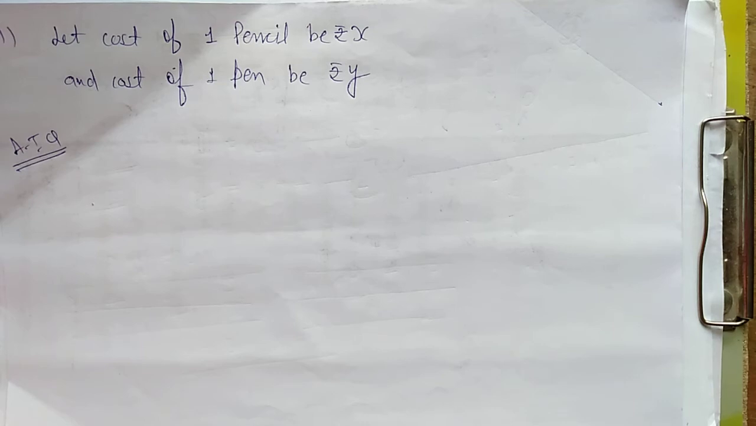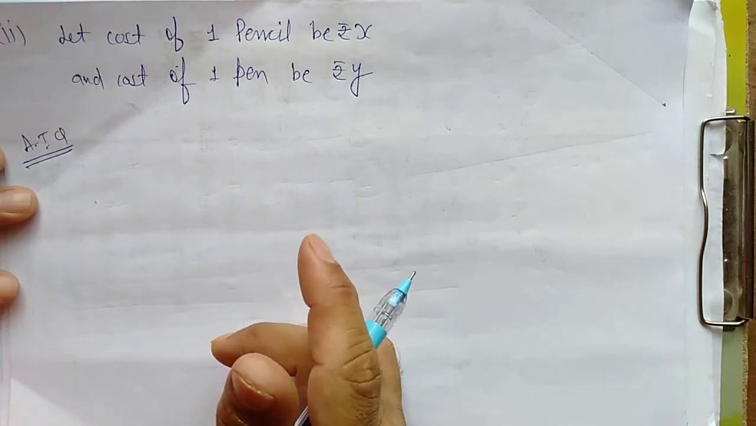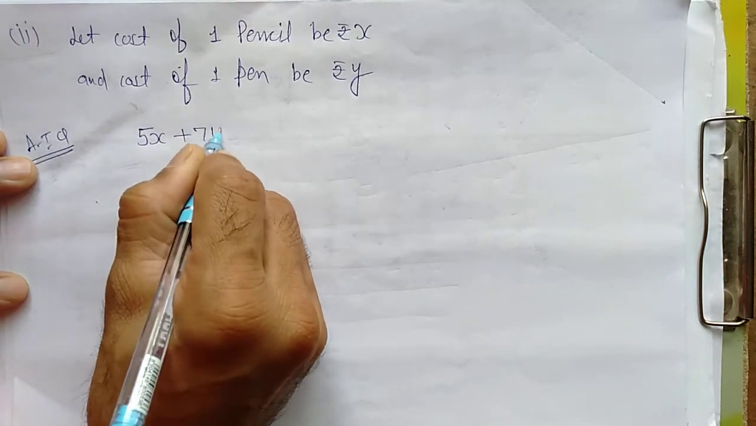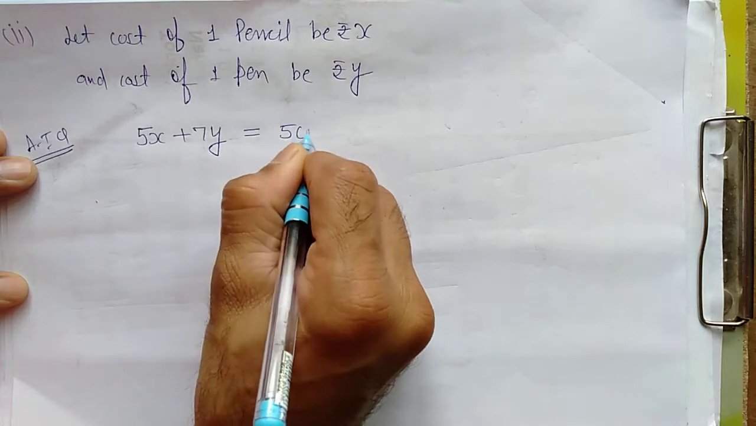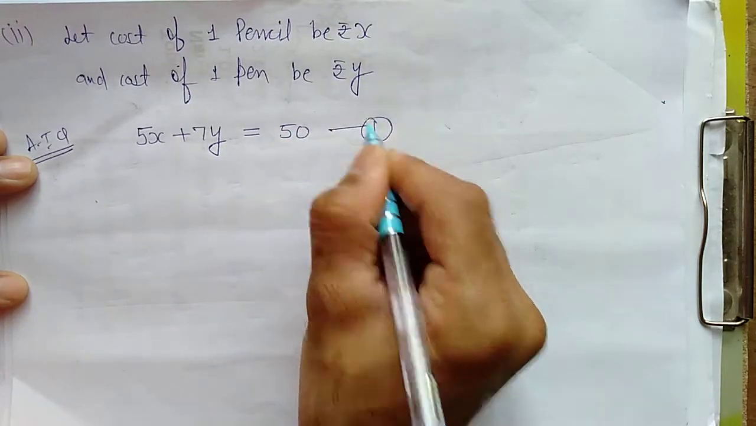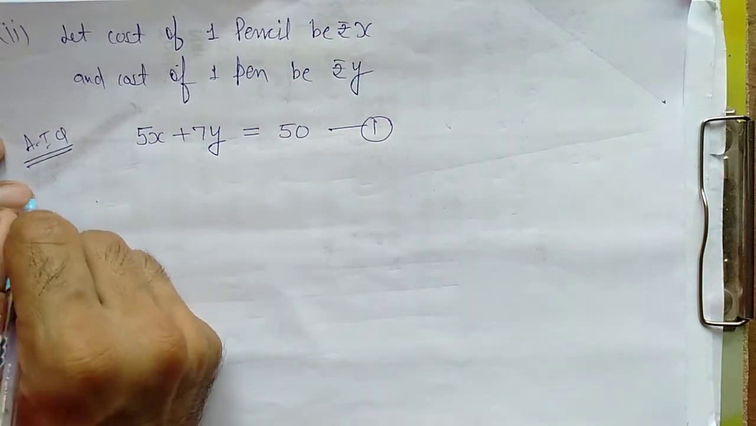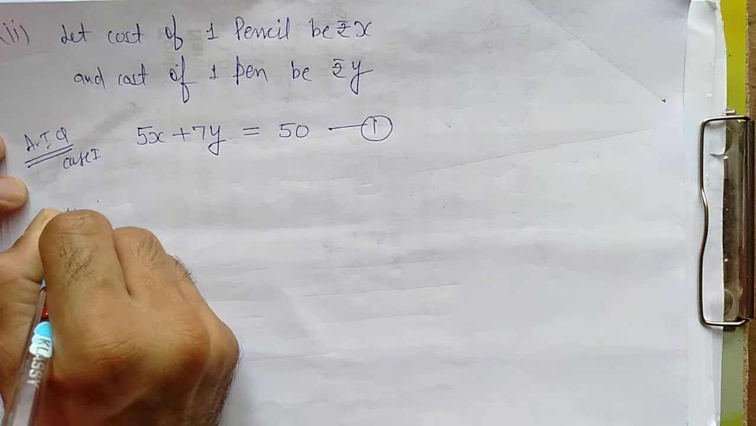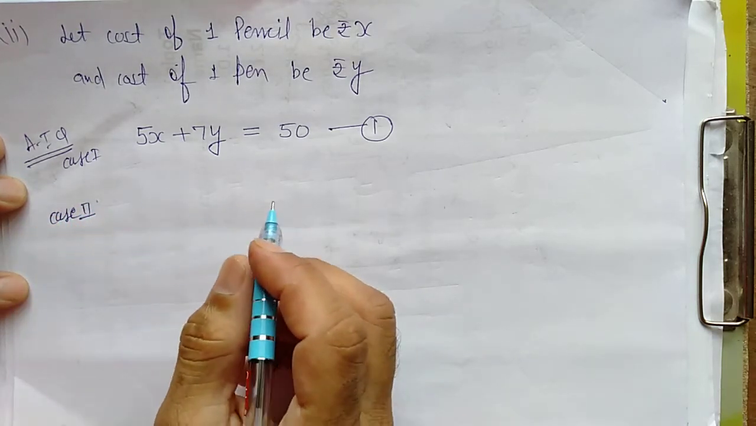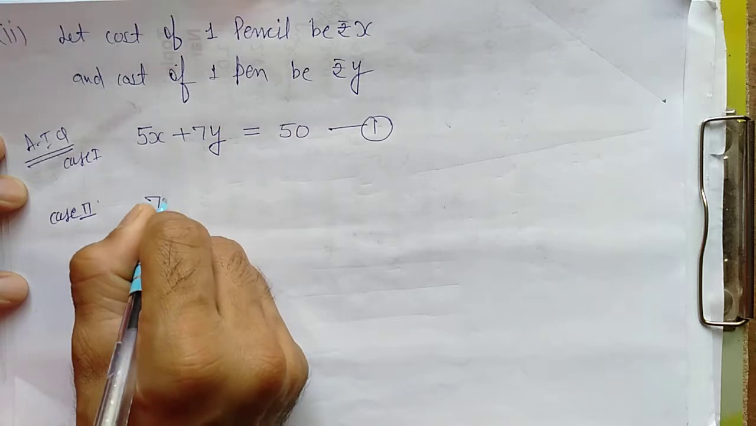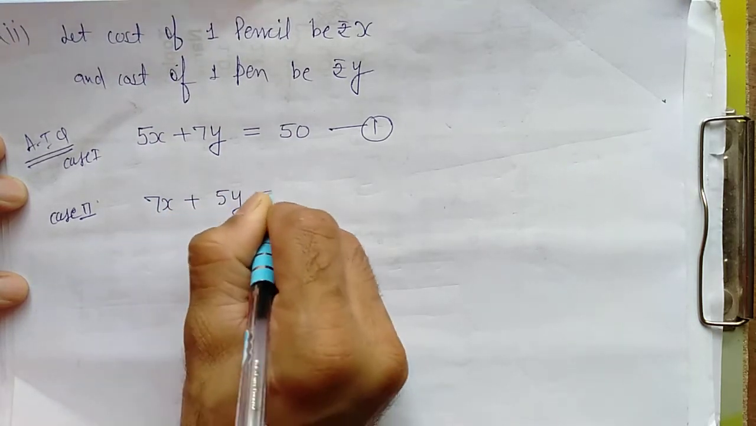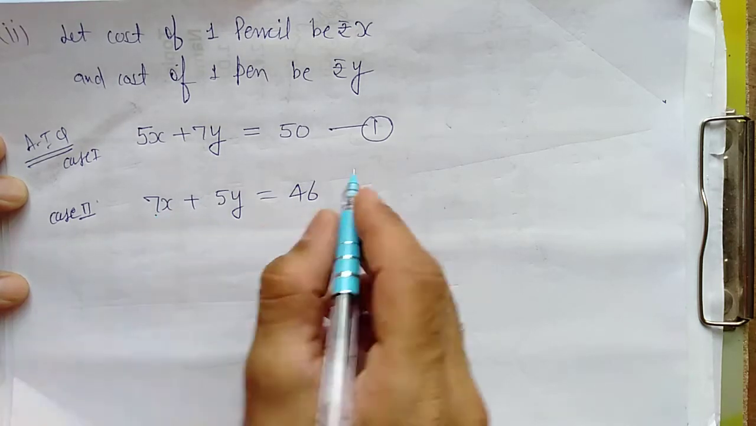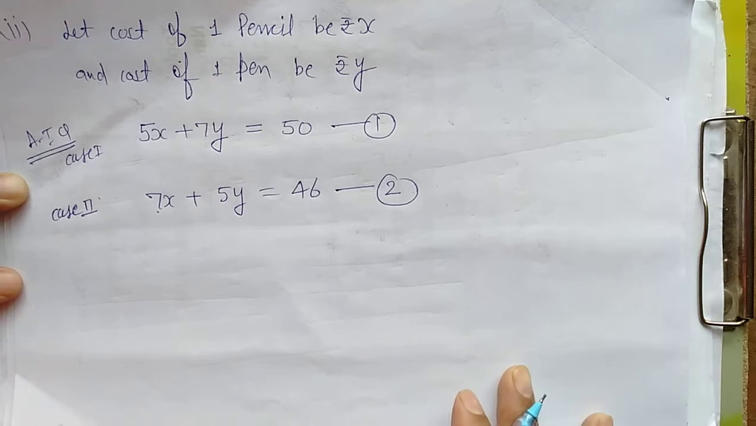Cost of 5 pencils and 7 pens. It means, as we have done previously also, 5x plus 7y, their sum will be equal to 50 rupees. This one we can take as equation number 1, and this is case 1. And case 2, for case 2, 7x plus 5y will be equal to 46, because here 7 pencils and 5 pens are given. So this is equation number 2.